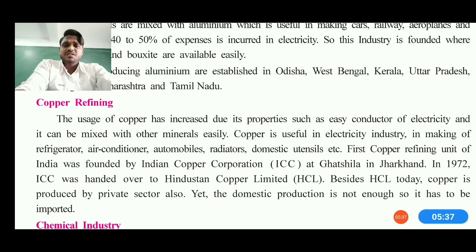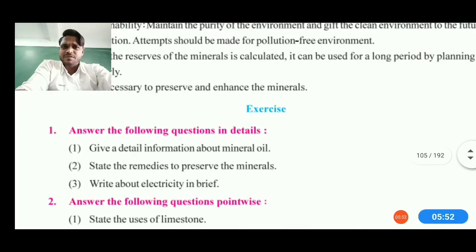And if I go with the history, then the first copper mill in India was found at the Indian Copper Corporation, that is ICC, Ghatsila in Jharkhand, in 1972. Furthermore, it was handed over to the Hindustan Copper Limited, HCL. So this is the basic history of copper.